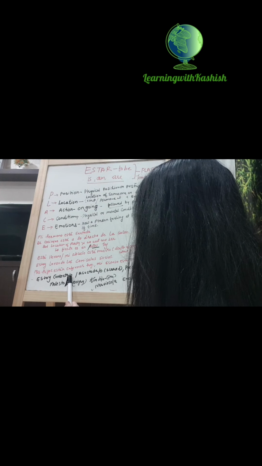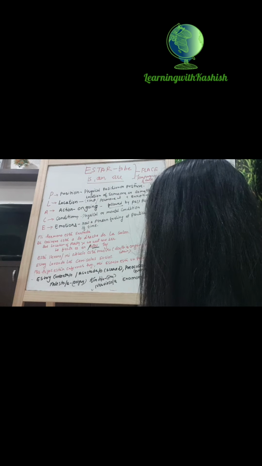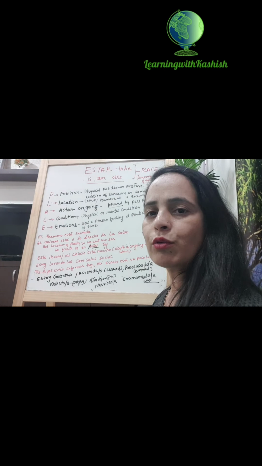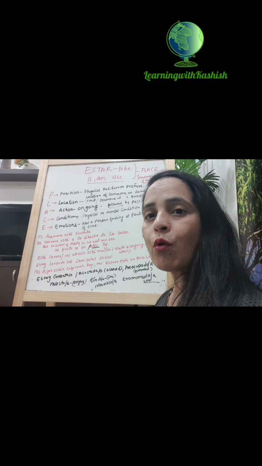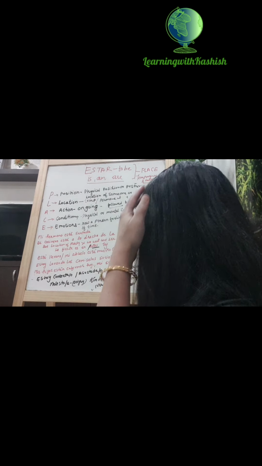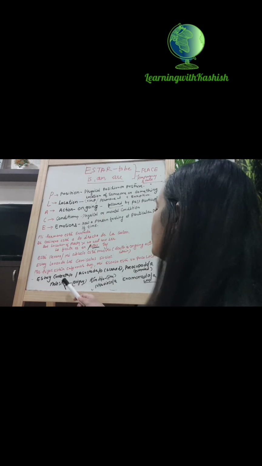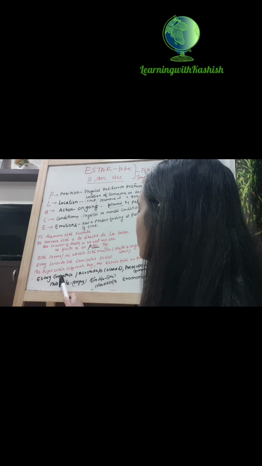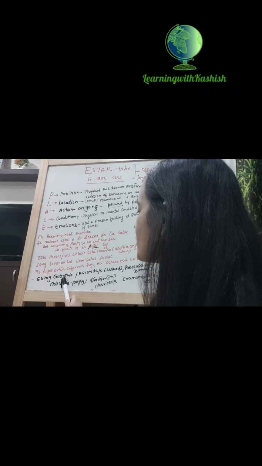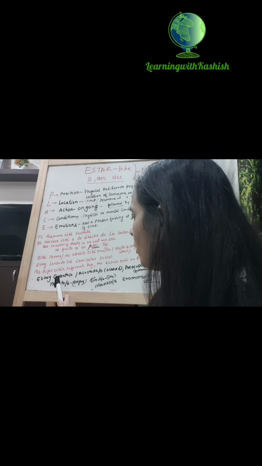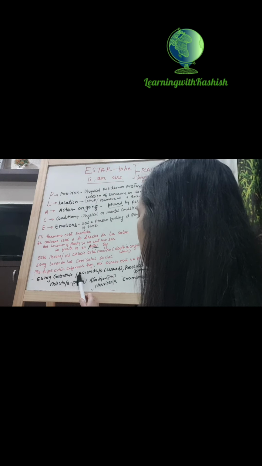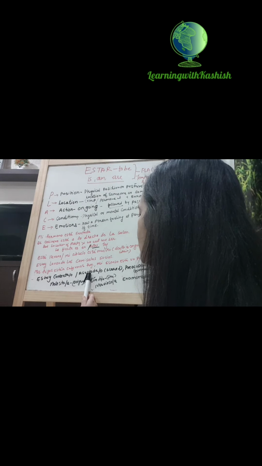Estoy contenta. And now if we are talking about emotion, then anything related to emotion. Happy, bored or scared, angry, anything you can tell. Estoy contenta. Contenta if it is feminine. Contento if it is masculine. Estoy asustada. Asustada means scared.